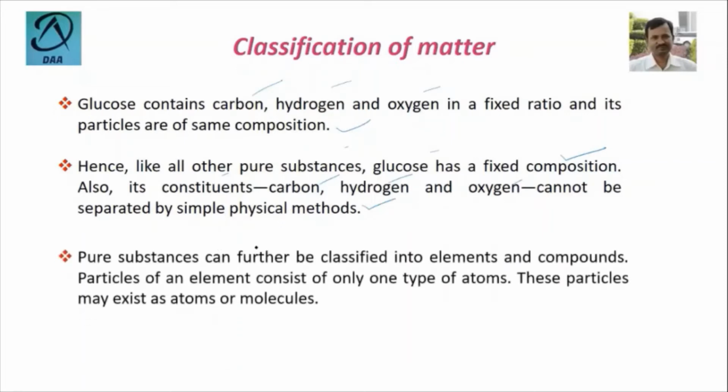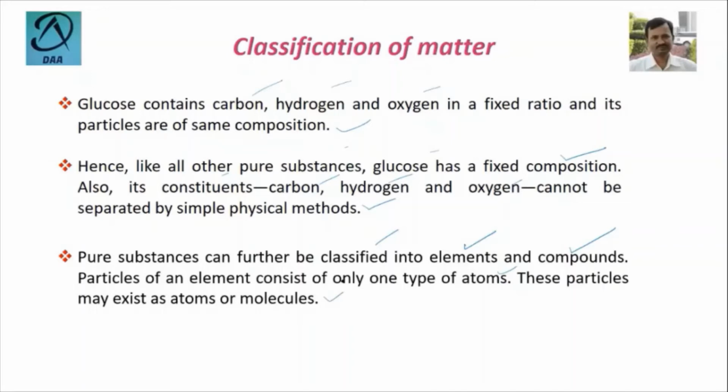The pure substance can further be classified, as we already discussed, into elements and compounds. Particles of an element consist of only one type of atoms. These particles may exist as atoms or molecules.